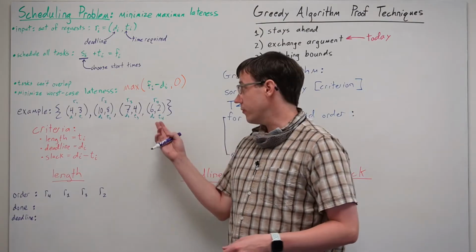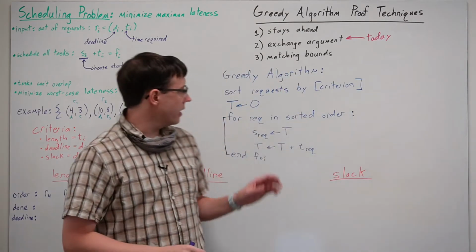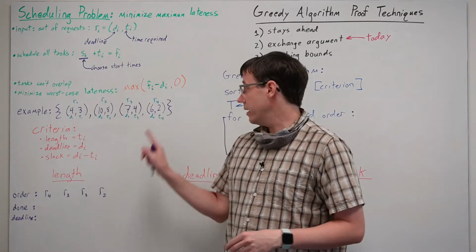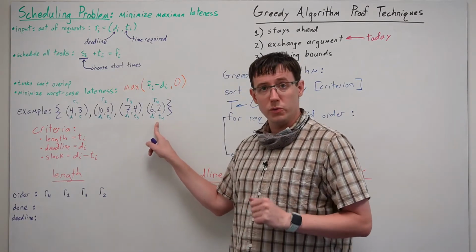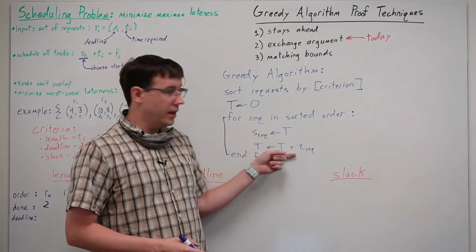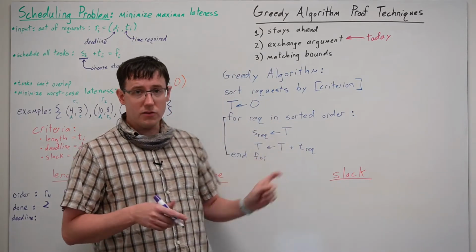We schedule the first request to begin at time 0, and so it will be done at time equals 2. Then the next request gets scheduled as soon as the first one completes.